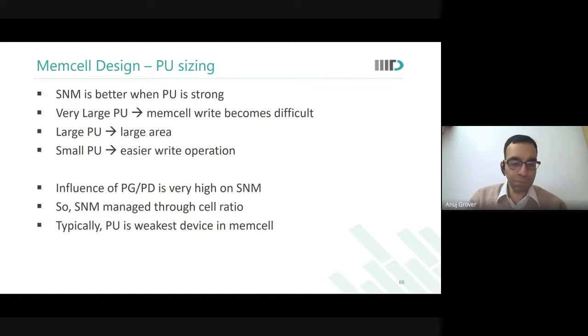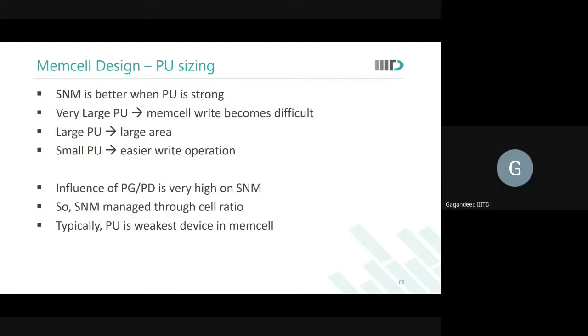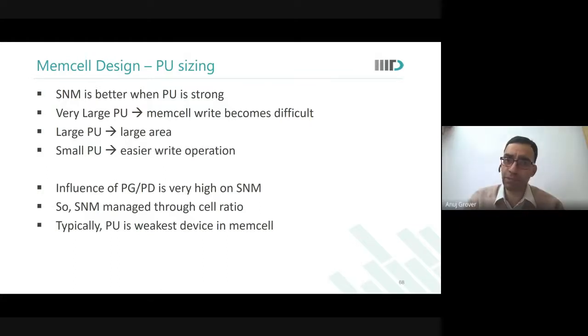So what about the pull-up sizing? You want the pull-ups to be small. In fact, as small as possible. The smallest device that you could think of in a technology would be the pull-up.